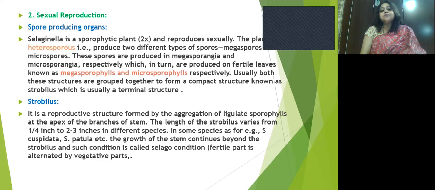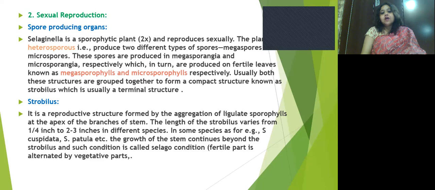Spores are produced in sporangia: megaspores grow in megasporangia and microspores grow in microsporangia, produced on fertile leaves known as megasporophylls and microsporophylls respectively.